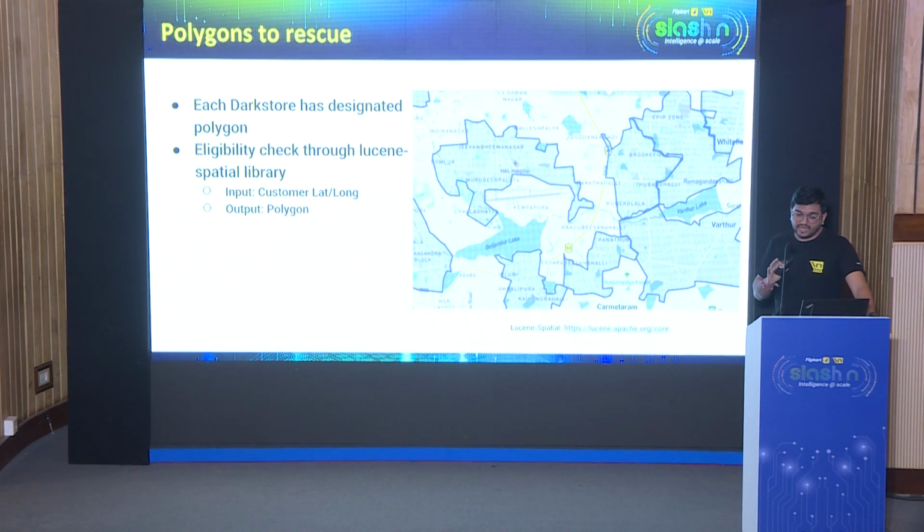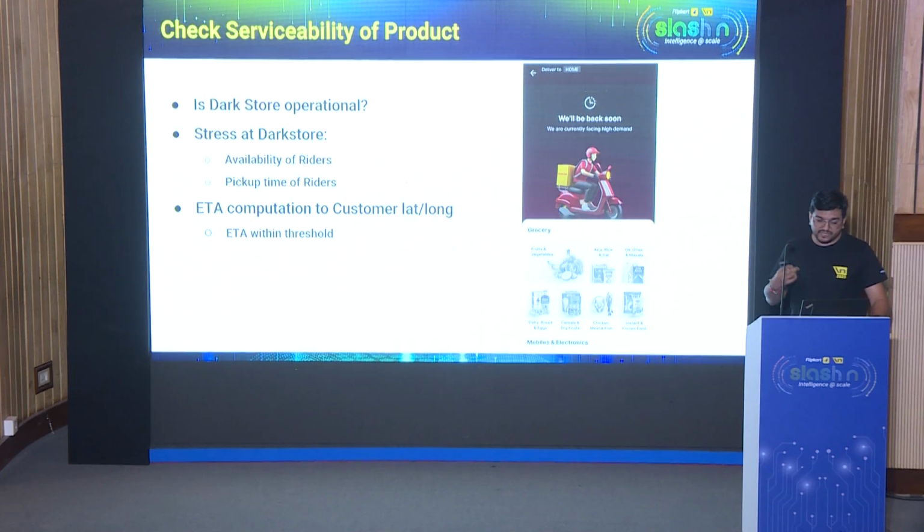Now the eligibility has been done. The next step is serviceability of a product to the customer lat long, right? So what are the aspects to that? First aspect is whether a dark store is operational at that particular time. A few of the dark stores might be operational 24/7, while a few might be closed from, say, midnight 3 to 5, right? So we first need to check whether a dark store is operational or not. This is static metadata for a dark store, which we fetch along with the dark store information, right? Post this, there is a stress factor for a dark store.